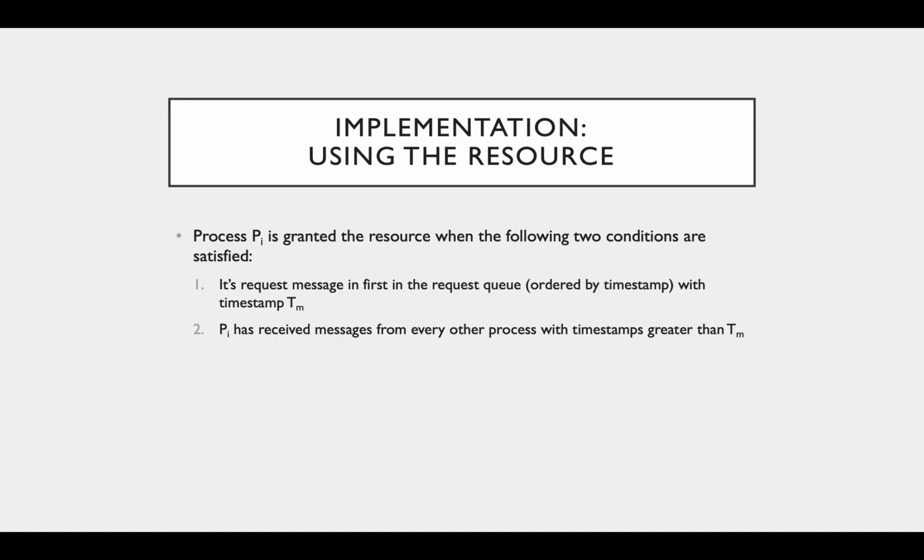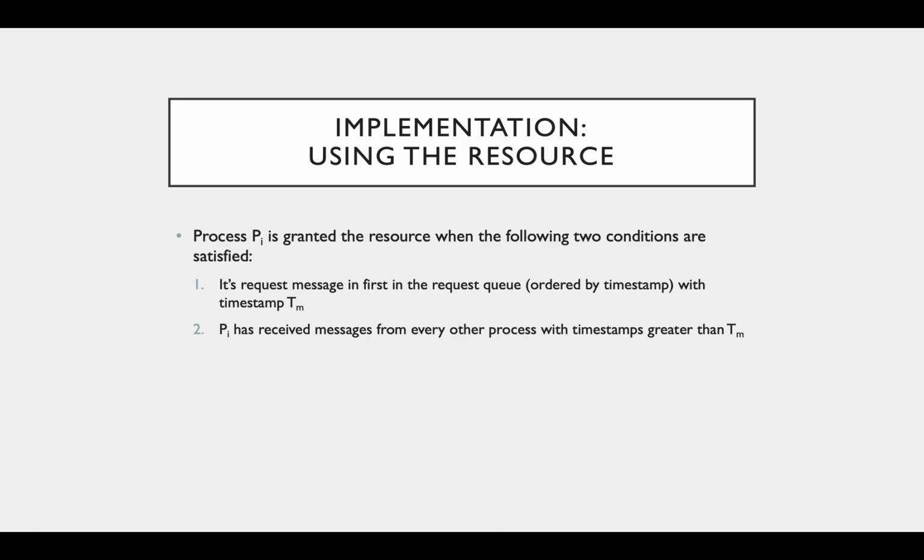Now the question is, how do processes know when they have been granted the resource? Well, a process is granted the resource when the following 2 conditions hold. First, the process's request to access the resource must be at the front of the queue. This means that there are no other requests with a smaller timestamp.